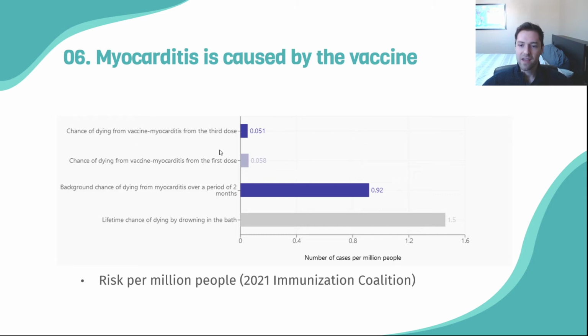You have a chance of dying from vaccine myocarditis from the third dose. This is for my age range, which is between, I think, 24 to 30. This is the baseline rate of 0.051 per million, or 5.1 per 100,000. This shows that after your first dose of vaccine, yes, you do have, again, that rate.